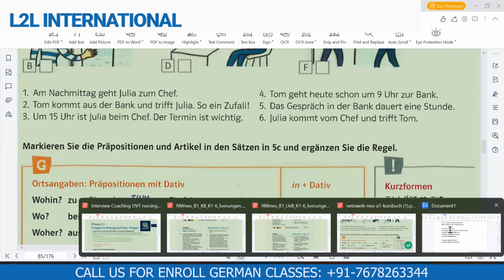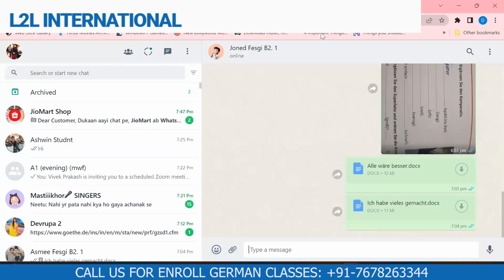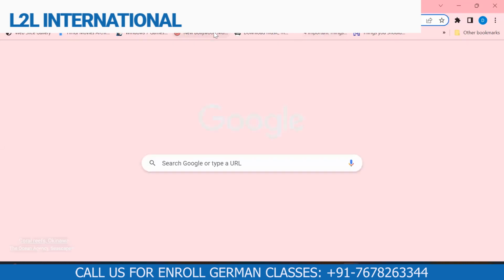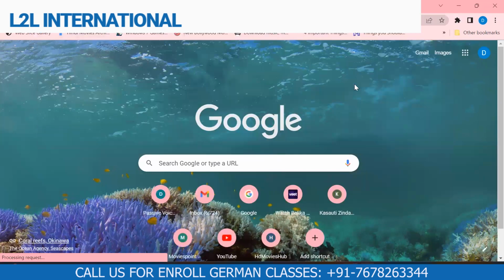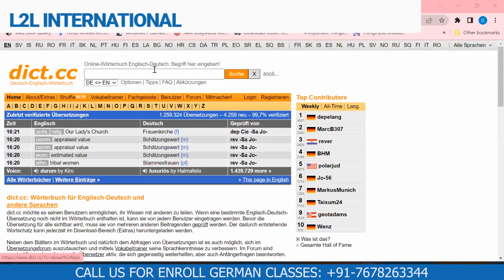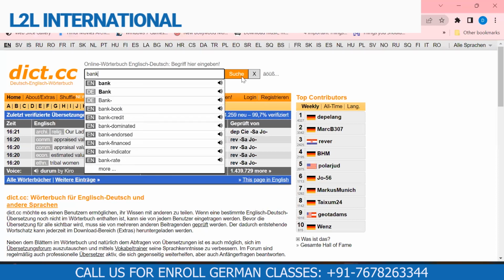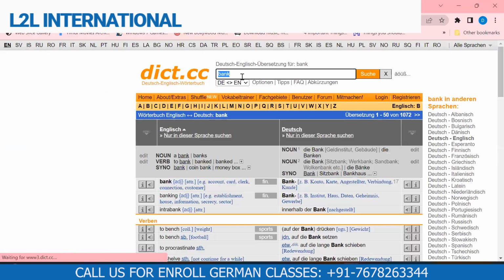If you search for Bank somewhere, let me do something to explain this, so that you don't only trust my word, but see it yourself. I have opened a dictionary and I want to find out the article for Bank. So I'll write Bank and search. When it opens, you can see here, Bank, noun.